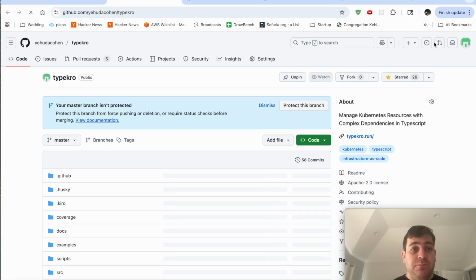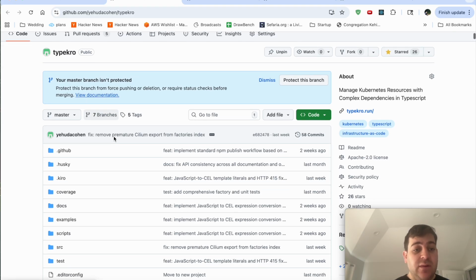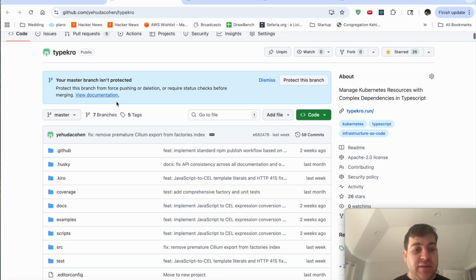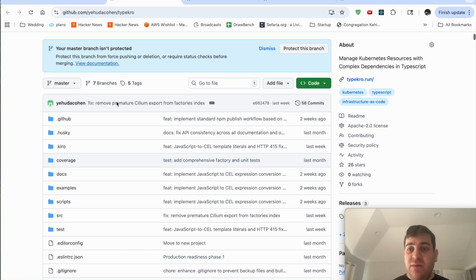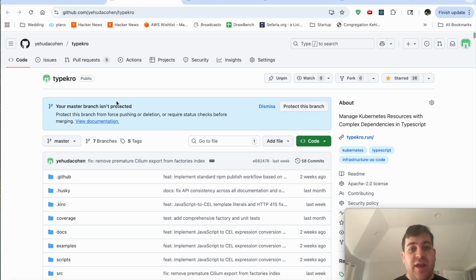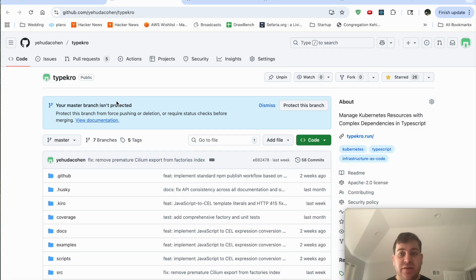Kiro published and built all of these releases, integration with NPM, the CI/CD pipelines, and did everything that you need to run an open source development tool. Right now, the TypKro project has 26 stars already.